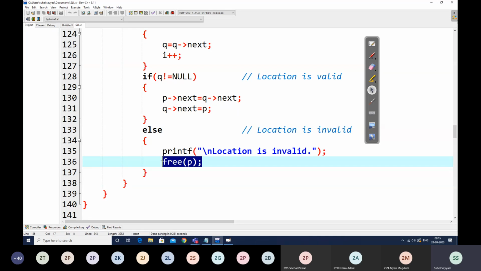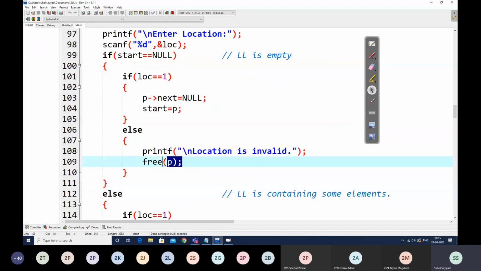One free p we write it here, and second free p we also write in case the linked list is containing 1 elements, where the location was when the linked list is empty and where location was not 1. So in that case also, when the location is treated as invalid, we write free p.